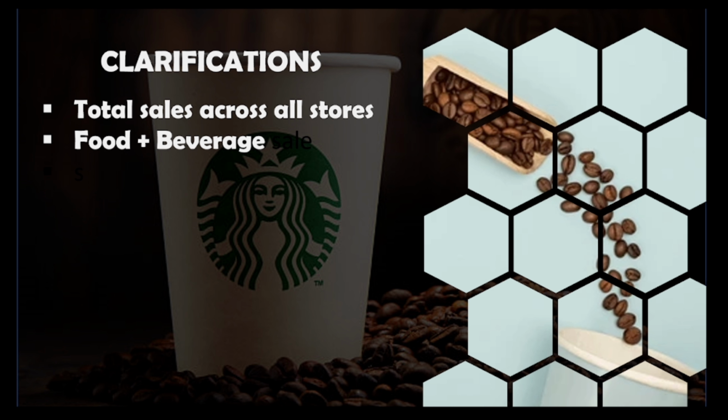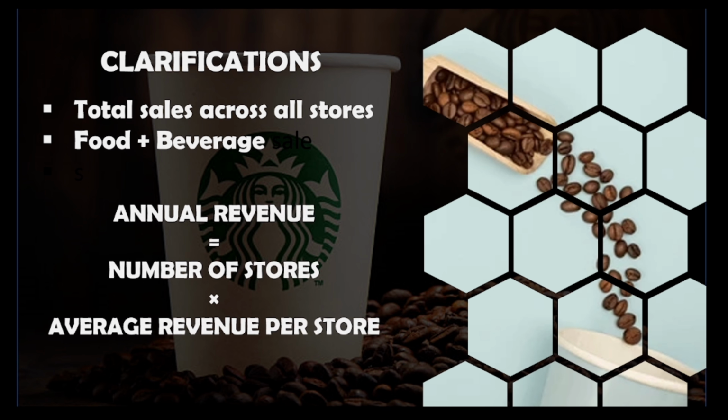Now let us break down different components of revenue using a MECE framework, that is mutually exclusive and collectively exhaustive framework. If you're not aware of this, comment down and I'll make a different short video on it. So the annual revenue is basically a multiplication of the average revenue per store and the total number of stores present in India.